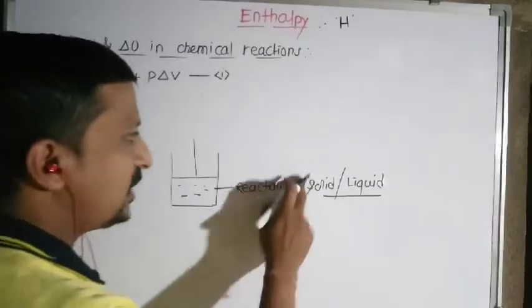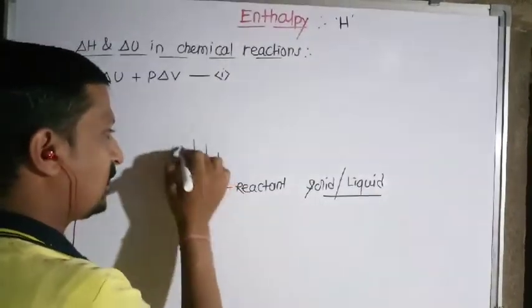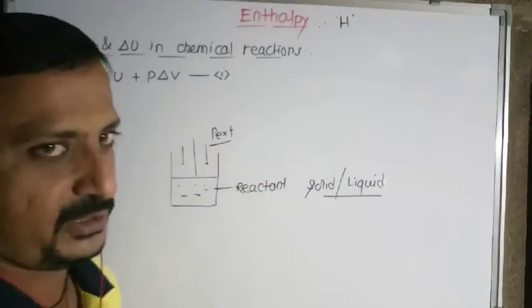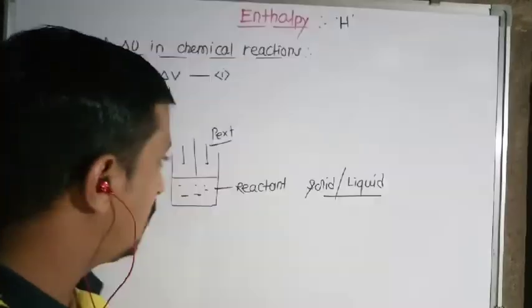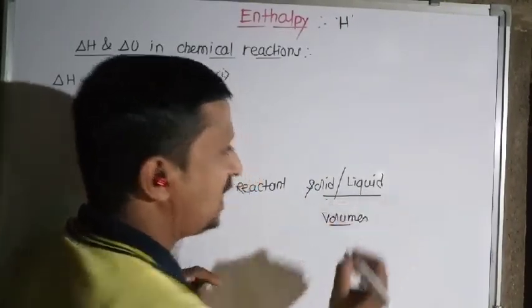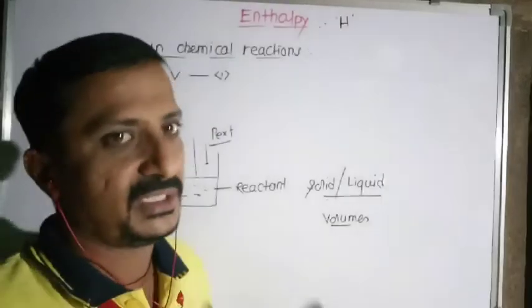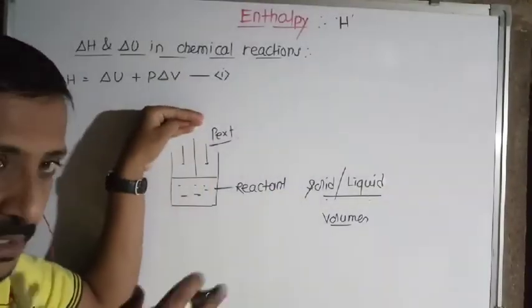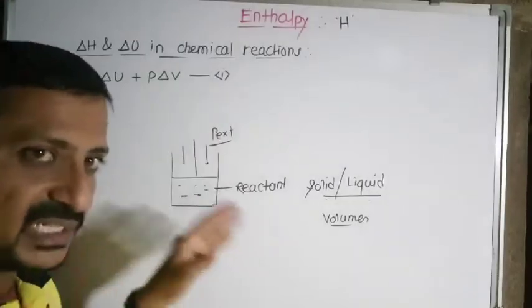Then remember, in solid and liquid state, the pressure over the piston, that is P external, due to change in that pressure, the volumes of solid and liquid do not change considerably. Meaning if you decrease the external pressure, or you increase the external pressure.